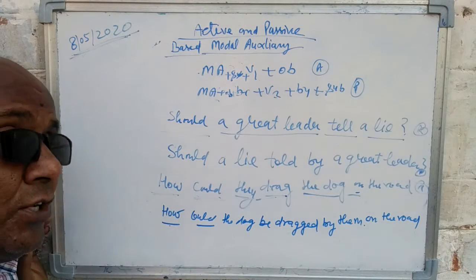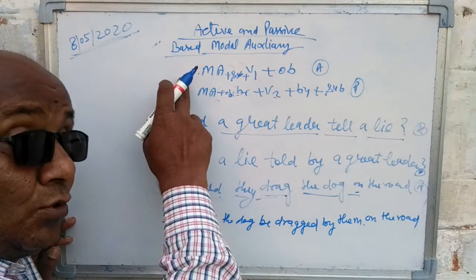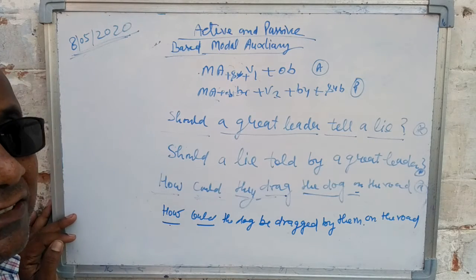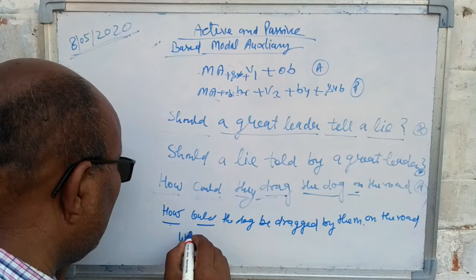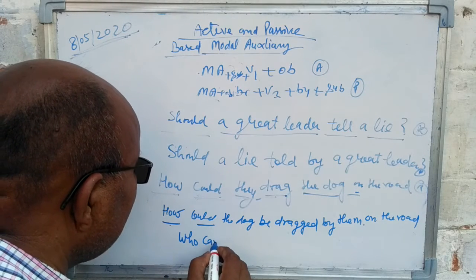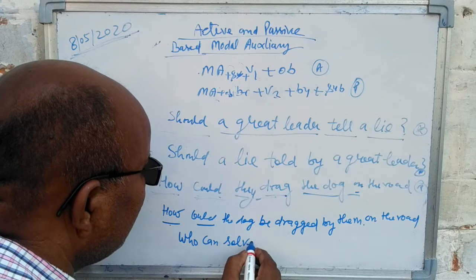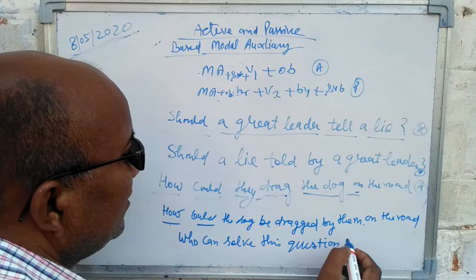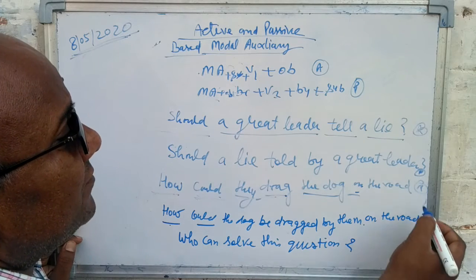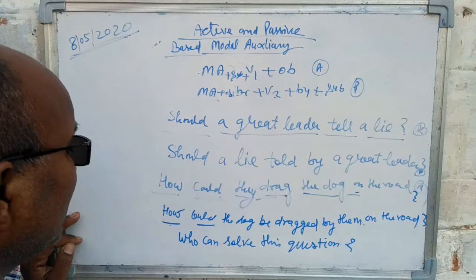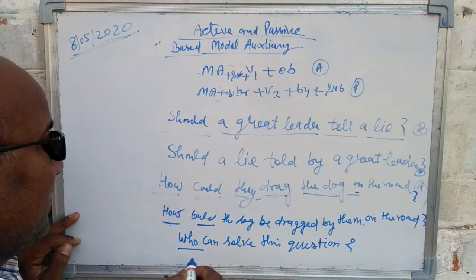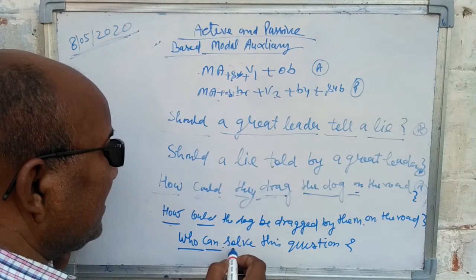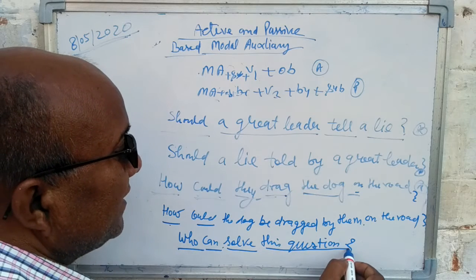As I have already told you, if the question word is who, then in place of the question word you will write whom. Suppose: who can solve this question? Look at the board here. The modal auxiliary is can, there is no subject, solve, and this question is the object.